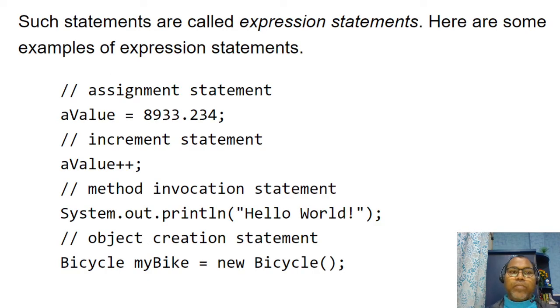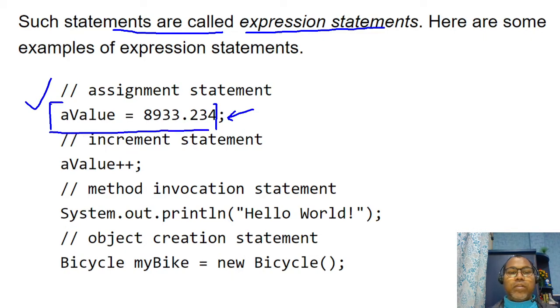Such a statement is also called an expression statement. Here are some examples. If this is the number, and I'm assigning something here, now this complete thing becomes a statement. This can be one unit of execution.